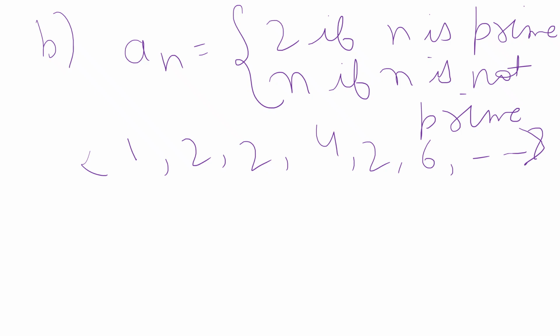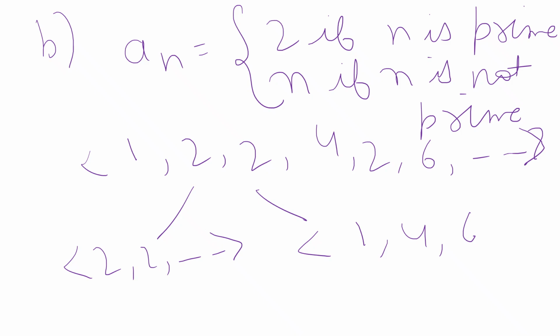We put 2 if the number is prime and we take the number itself if the number is not prime. Its subsequences are 2, 2, 2 and so on, and 1, 4, 6 and so on.